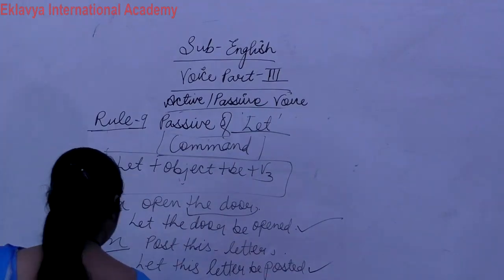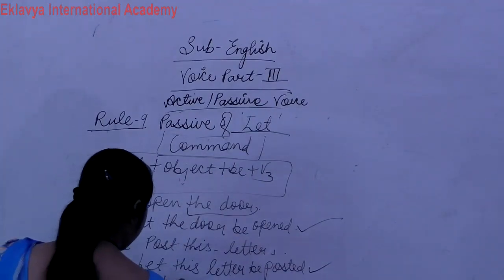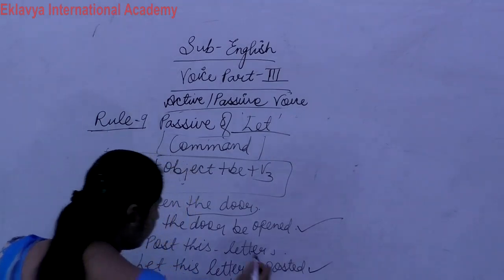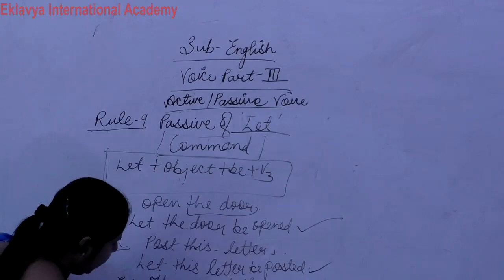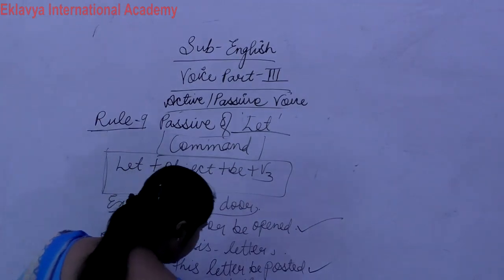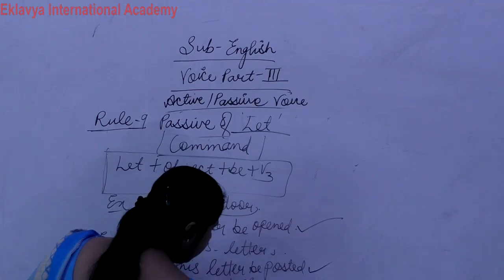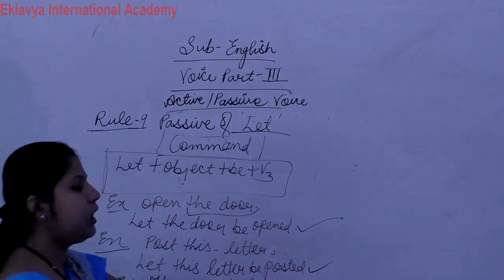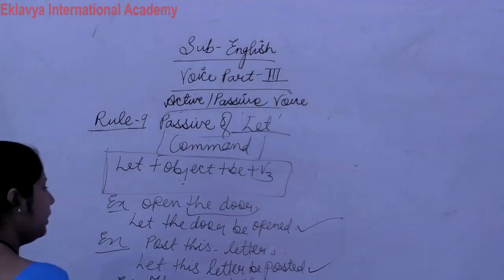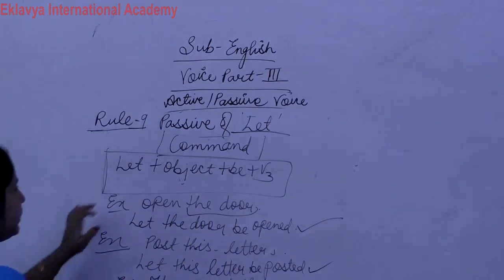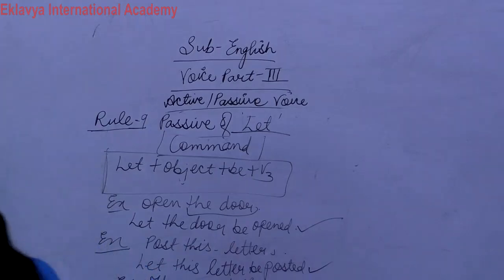Like the next example: throw the ball. Throw the ball. Let the ball be thrown. Clear? So this is also correct. Let the ball be thrown. Clear? So this is the use of let. Okay? This is the structure of let. Write down.